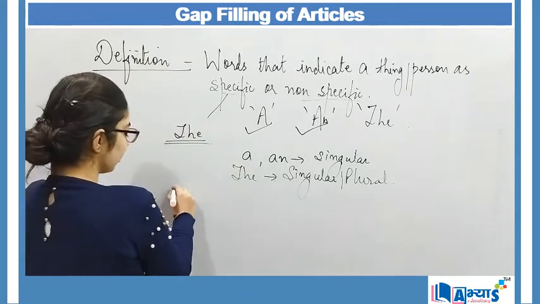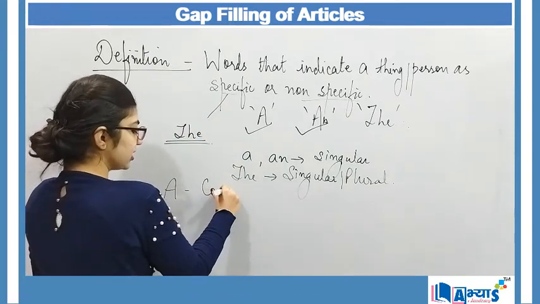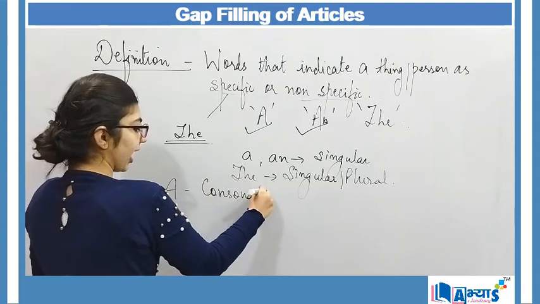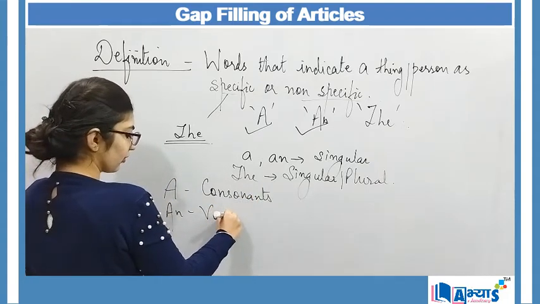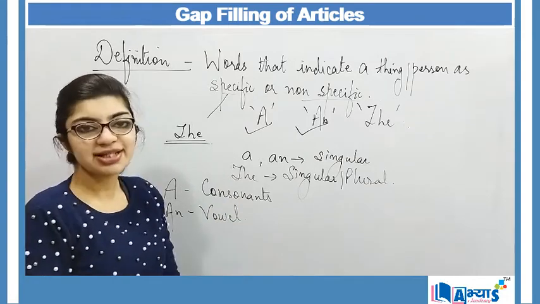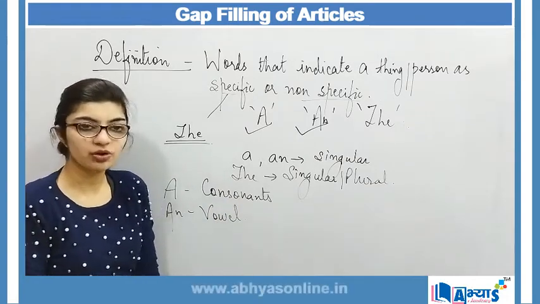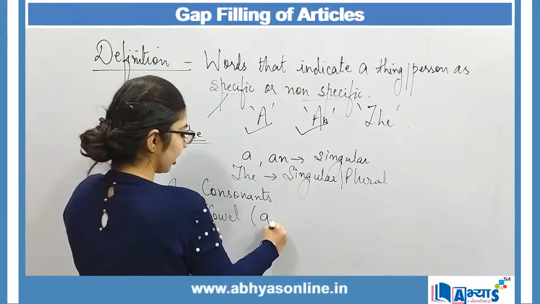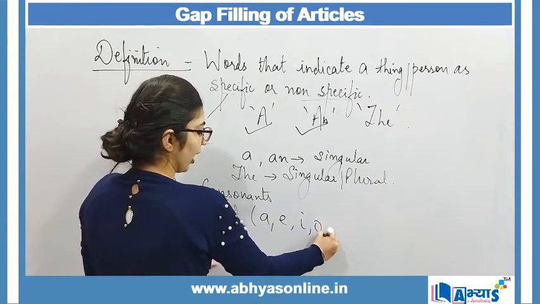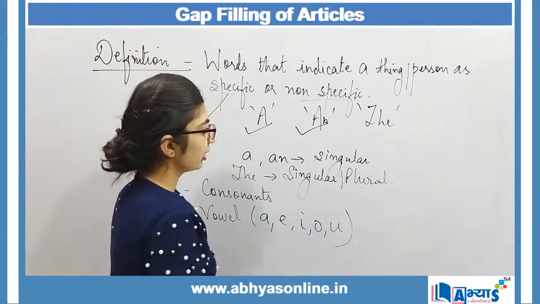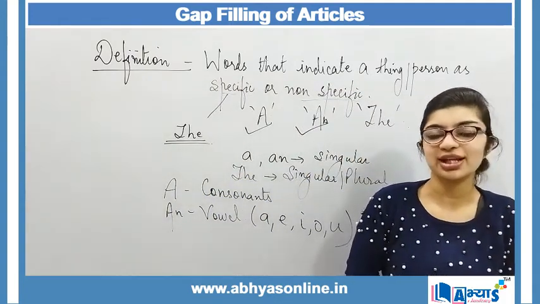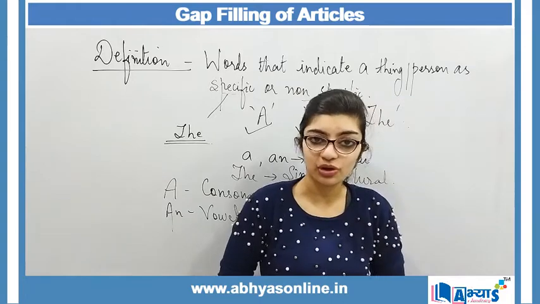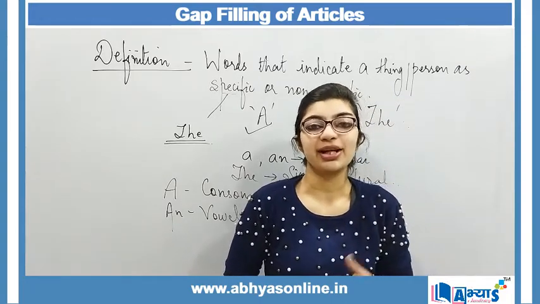Also, a is used before consonants and an is used before vowels. This is just a basic thing that I have explained over here, and vowels are A, E, I, O and U.